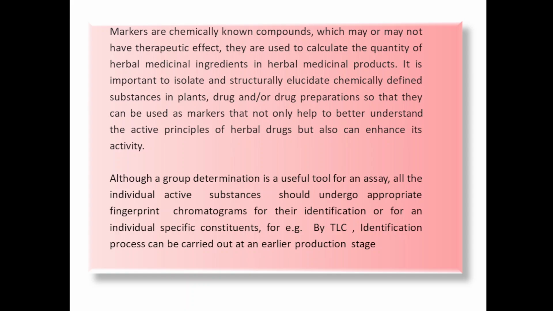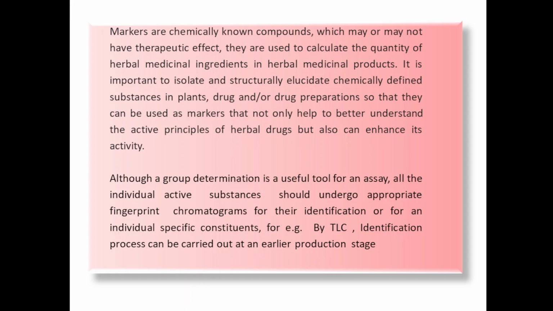So isolation of important constituents as well as structure elucidation are also taken into consideration. It is also done in substances in plants, drug or drug preparation, so that they can be used as marker, which not only helps to better understand the active principle of herbal drug, but also enhances the activity.